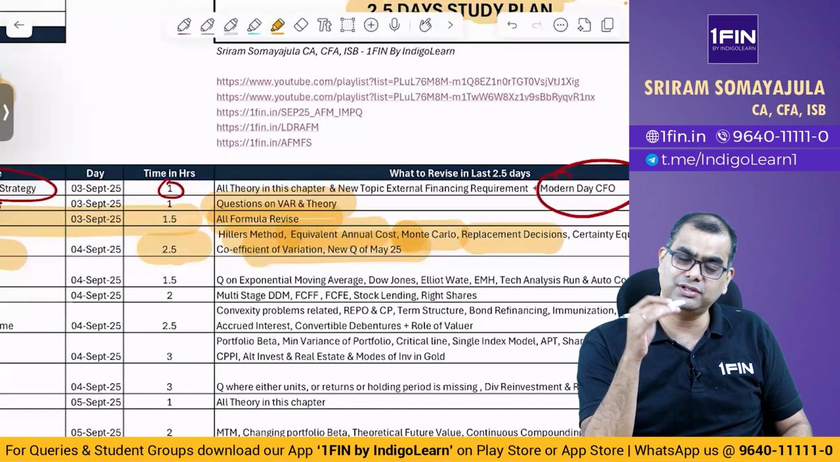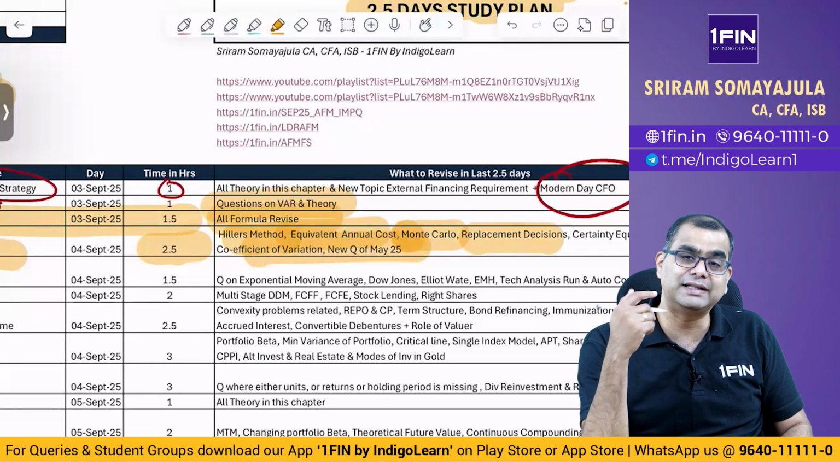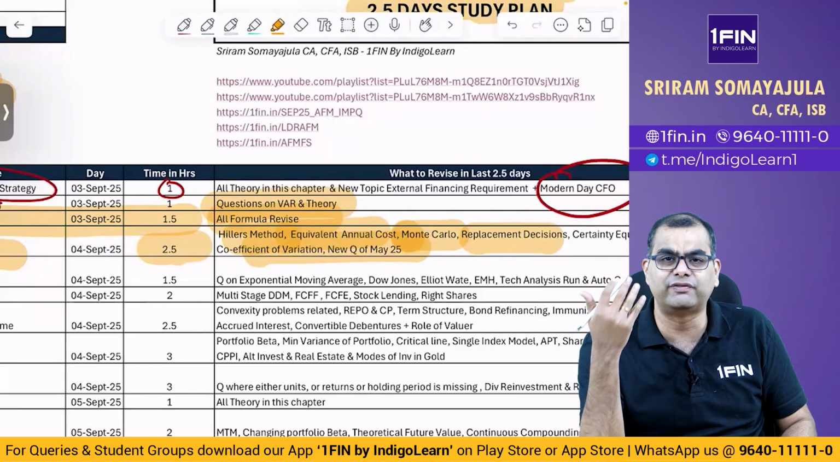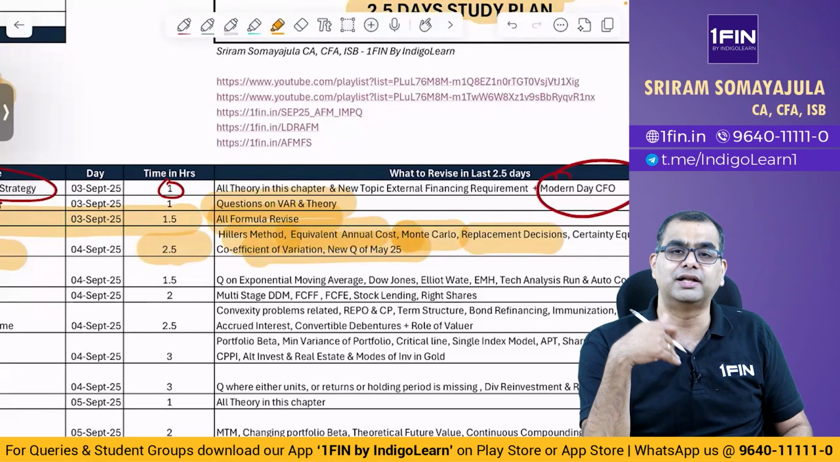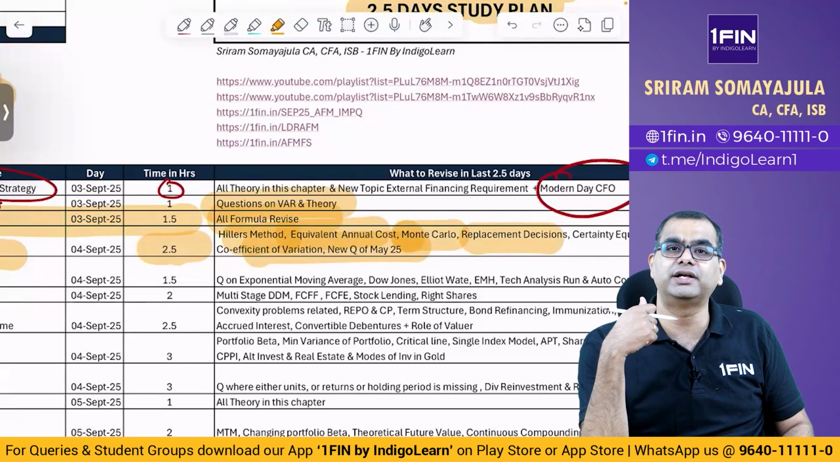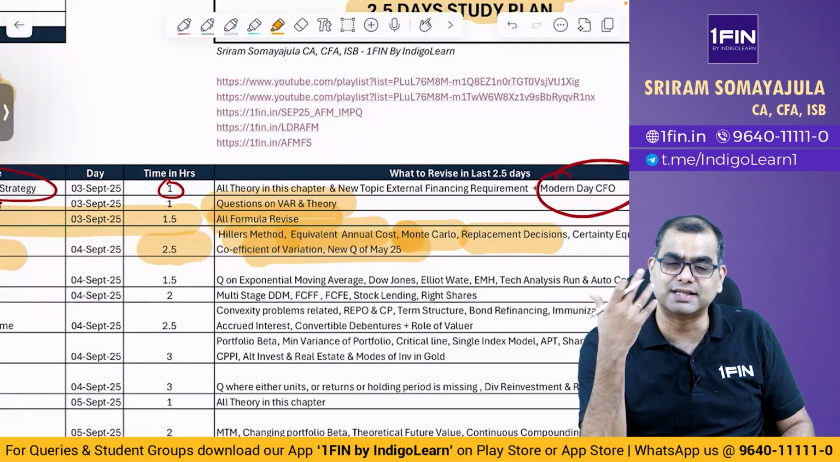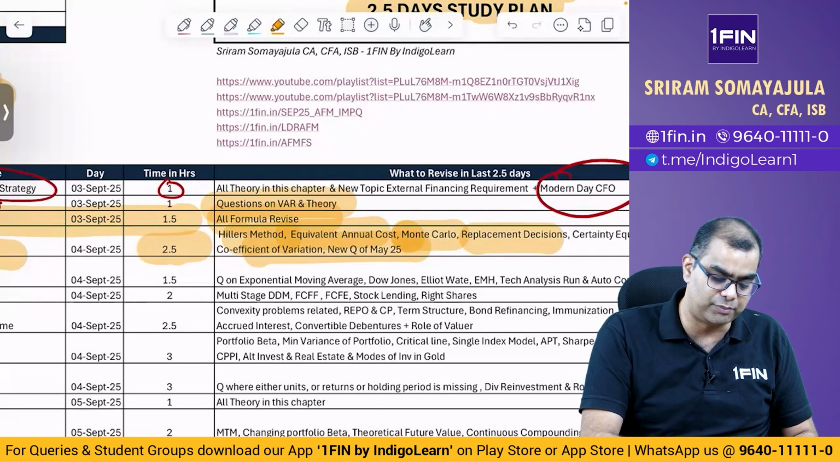May 25 question, very interesting question, and like that you may have concepts related to inflation, that Hiller's method, then at what point will NPV become 0, what is the sensitivity. Please go through all those questions, very important.